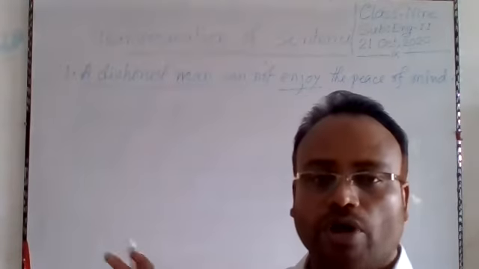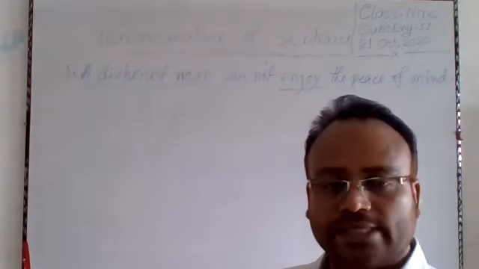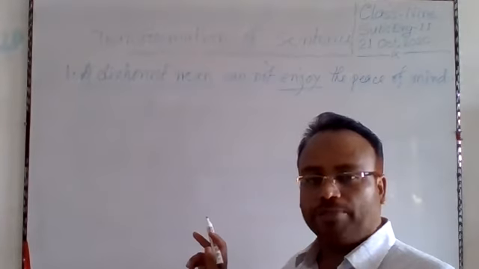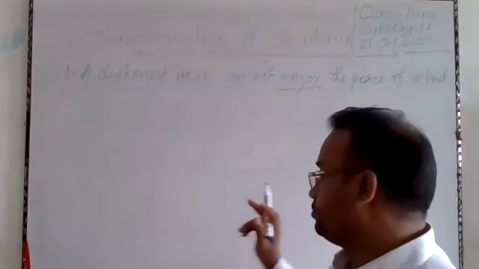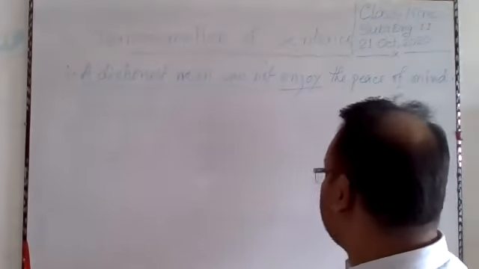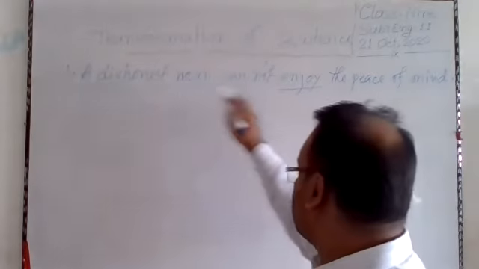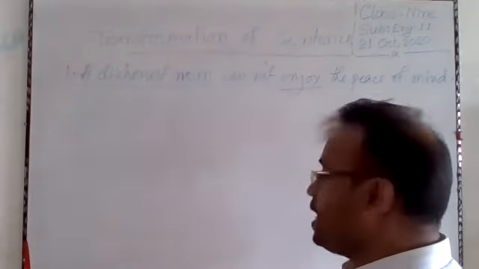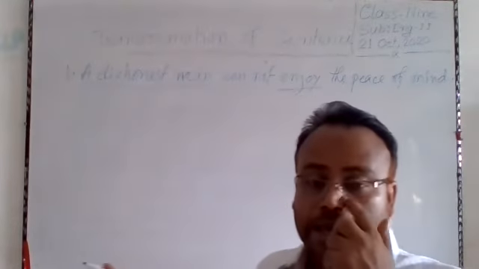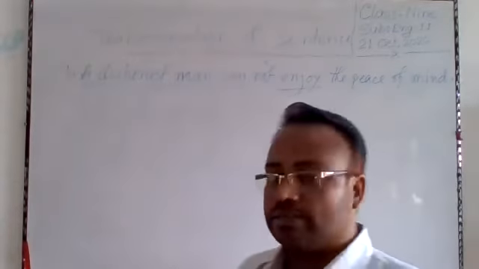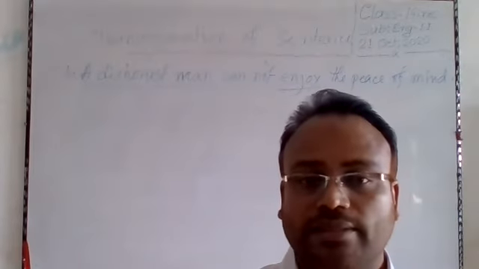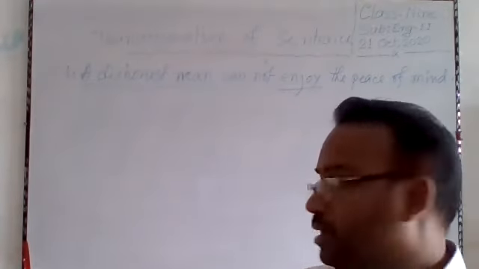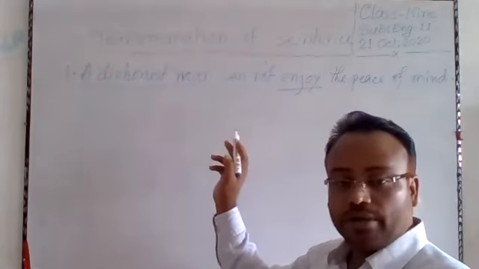If we want to make it compound or complex, firstly we will have to prepare two clauses. Suppose which one is principal clause? This one is subject and this one is verb. This one is object. There is no rest part in this sentence. If there is no extra part in a sentence, we will have to look for any adjective with subject or object. Do we find any adjective?